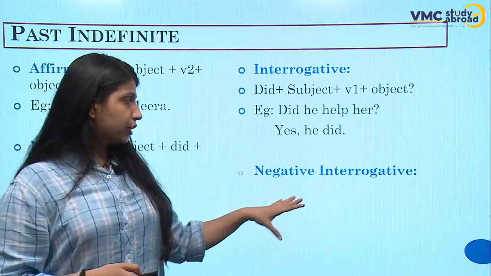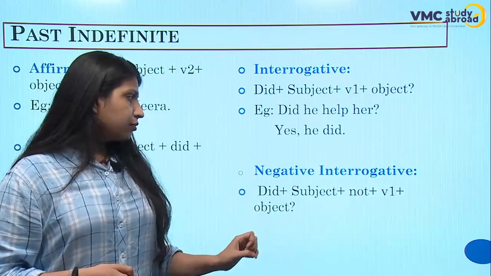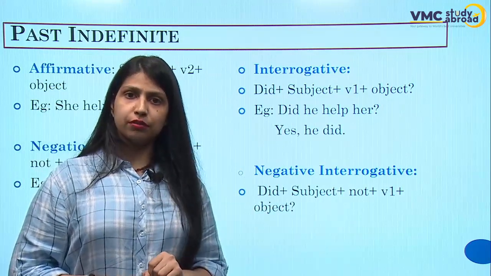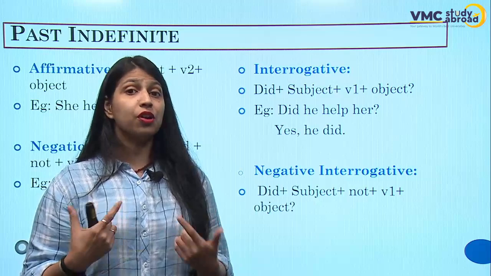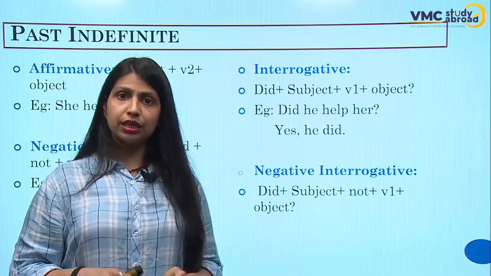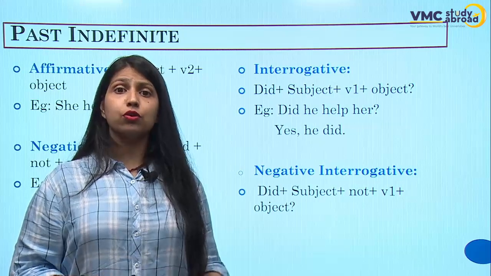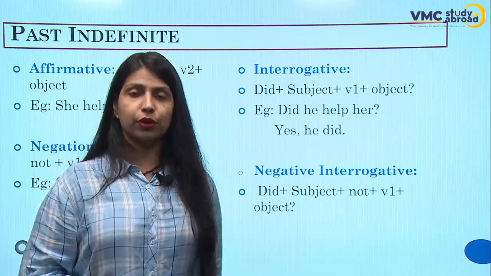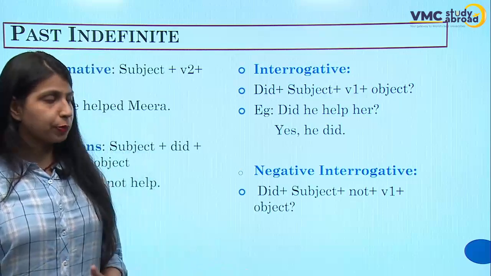Now for the negative interrogative, that would be, did I not ask you about it? Yes, you did not ask me about it. Or the answer can be, no, you did. It means, no, you asked me about it. Okay, so that's how the entire sentence would be framed.